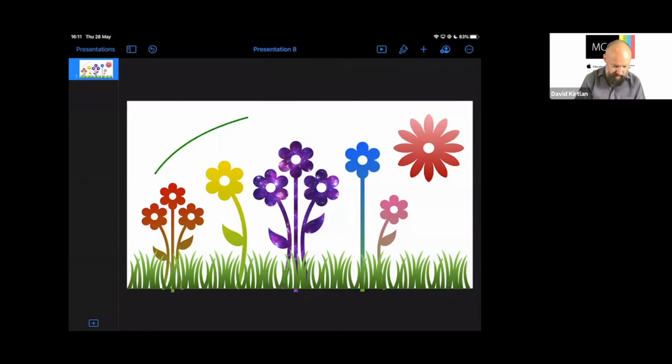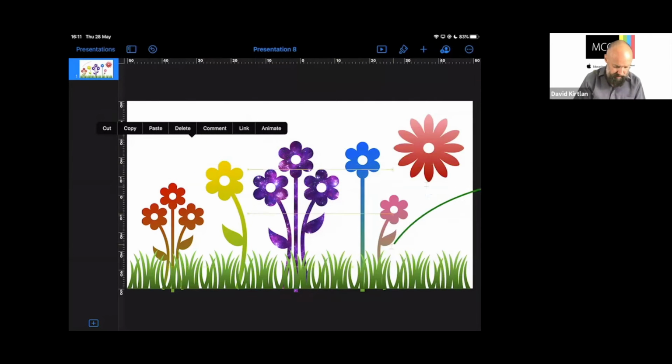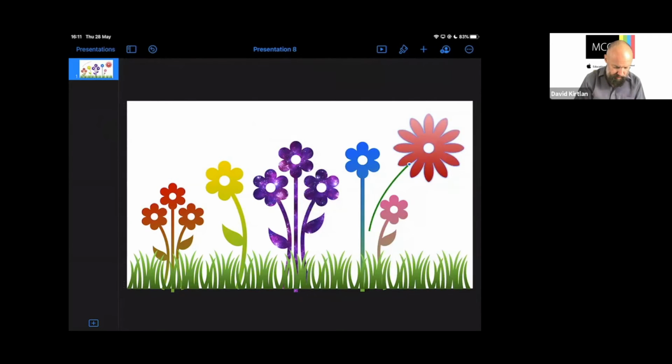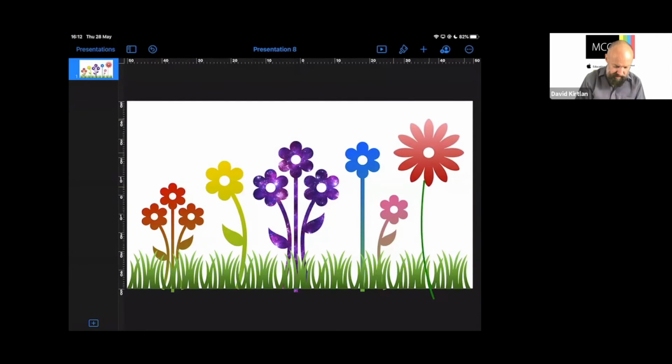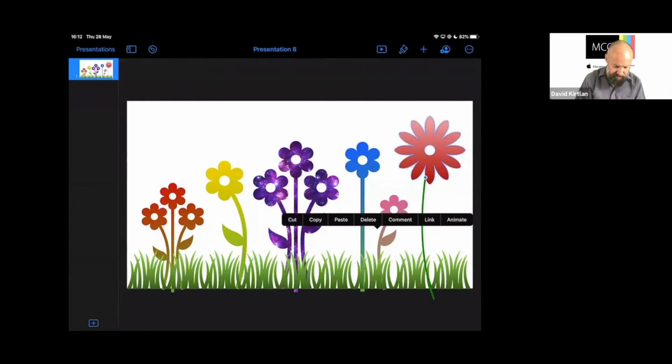So I've got that there quite nicely. So we could put this over to this side. I think I'll put this over there. Notice how when I touch one of the objects, I can link it to it so it becomes joined to it. And I don't want to link it to the grass there, so I'll just pull it past and put it down to the ground there. Okay, great. So that's now linked to that object there.